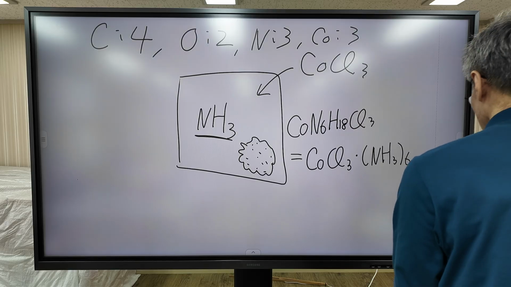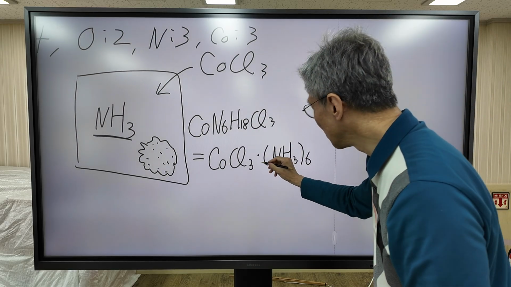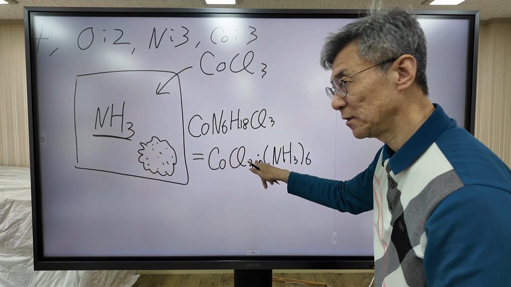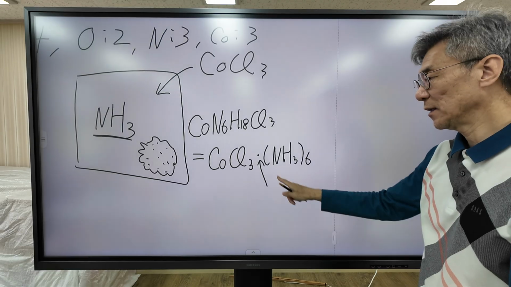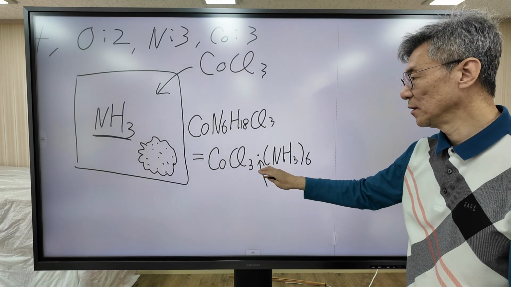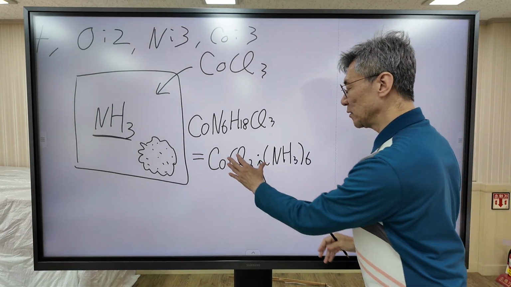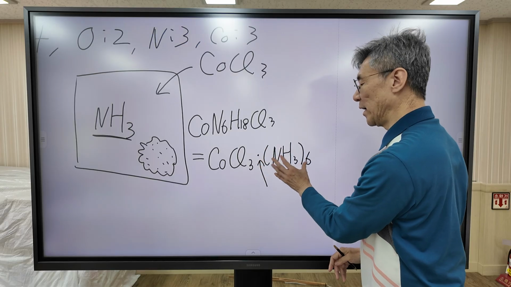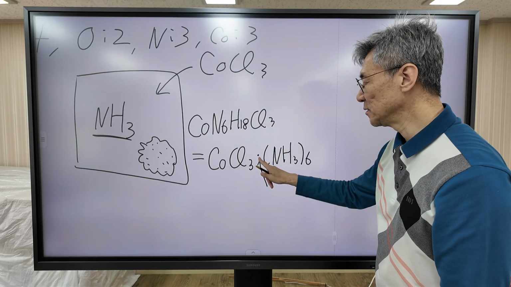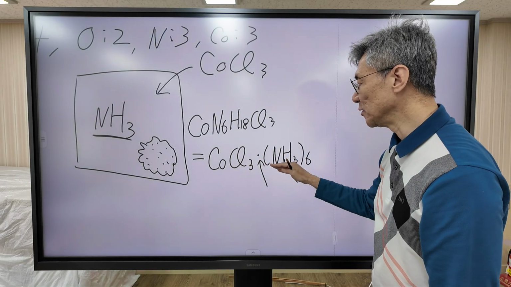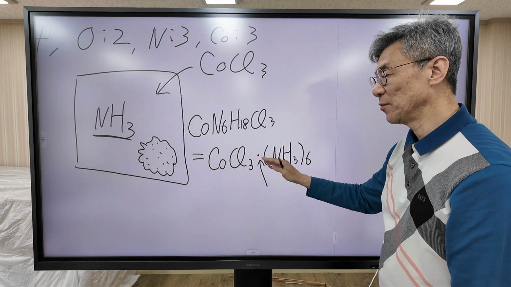Here, pay attention to this dot. The dot does not mean a covalent bond. This formula does not mean that cobalt chloride makes a bond with NH3. The dot means that these two molecules are loosely associated, not chemically bonded.